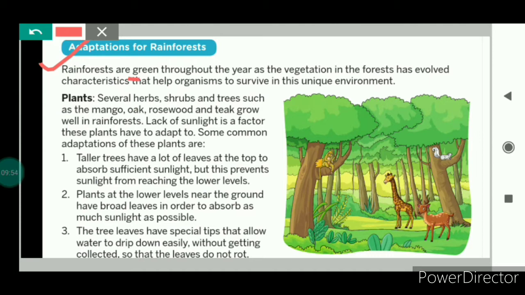We know that the rainforest gets an adequate amount of rainfall. So the rainforest is green throughout the year, and it supports the growth of vegetation, because of which there are various kinds of plants and taller trees found in the rainforest. But the main factor to which the plants have to adapt is the lack of sunlight.